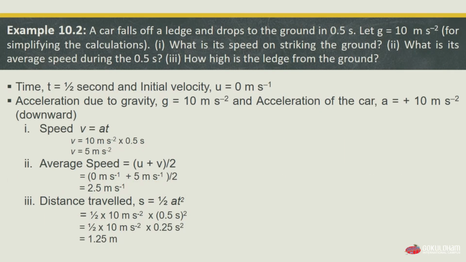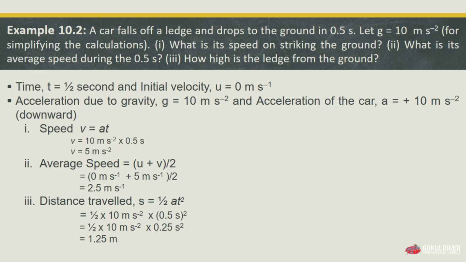Let us look at our example 10.2. According to it, a car falls off a ledge and drops to the ground in 0.5 seconds. Let g equal 10 meters per second squared. For simplifying our calculation, we have to calculate three things. First, what is the speed on striking the ground? Second, what is the average speed during 0.5 seconds, and third, how high is the ledge from the ground? So let's look at the solution.